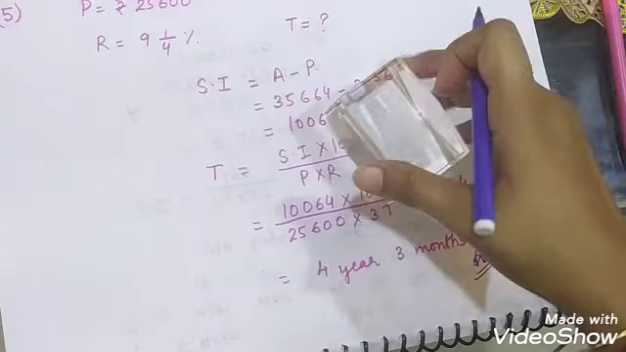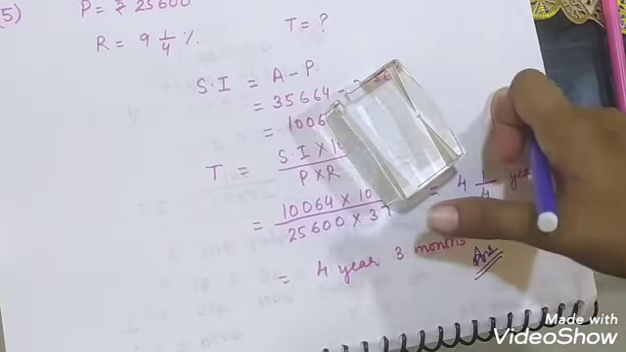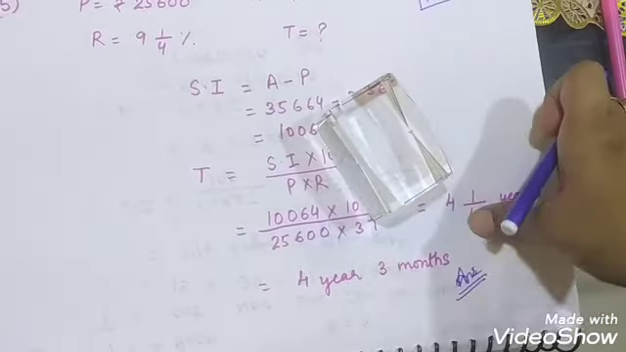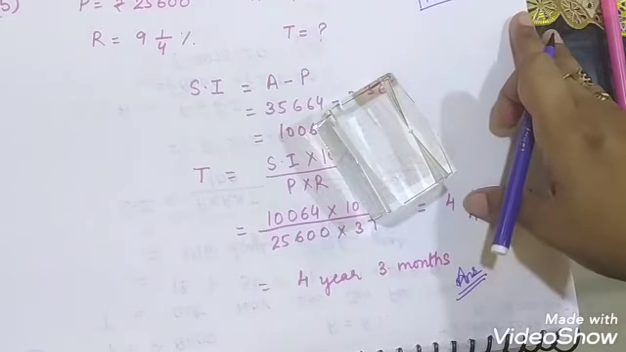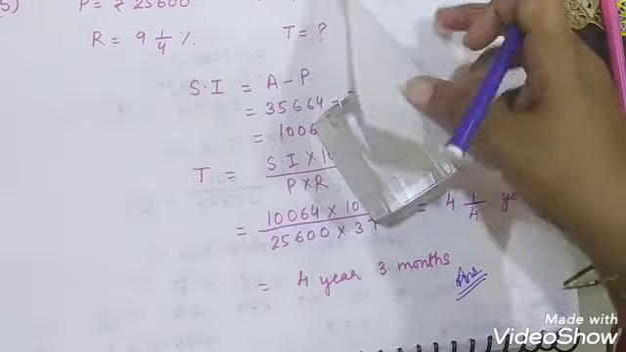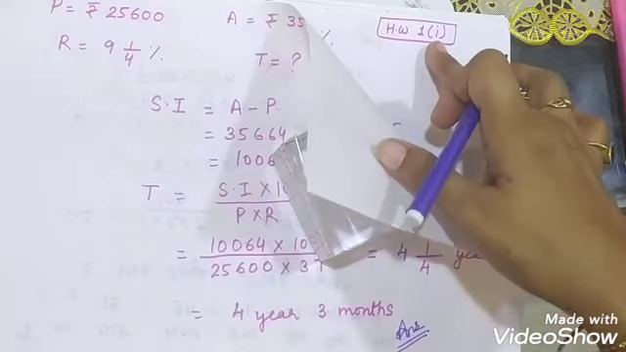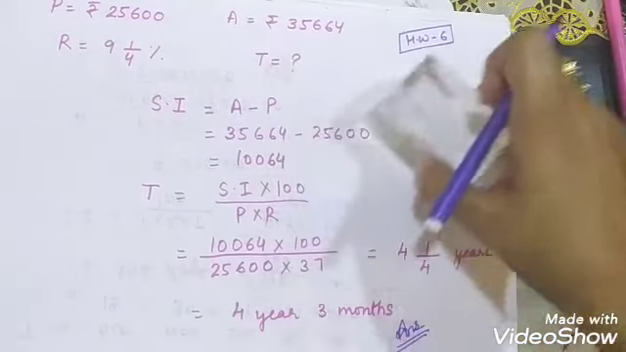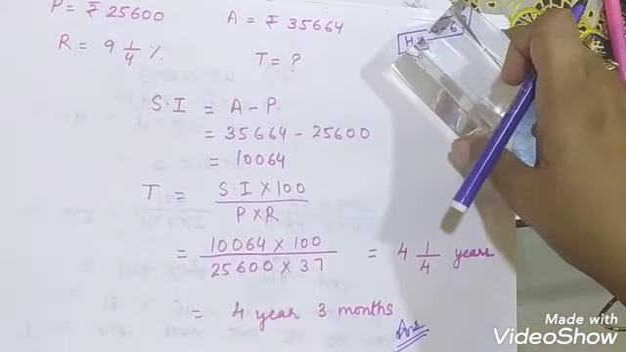Your homework is question number 6. So these two questions I have given as homework: one is question number 6 and another is question number 1, part 1. I hope you will solve them. Very easy questions are there.